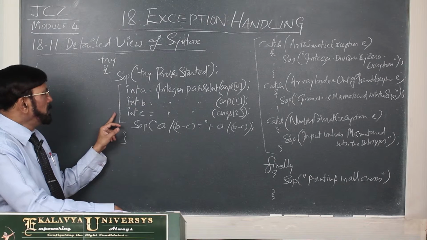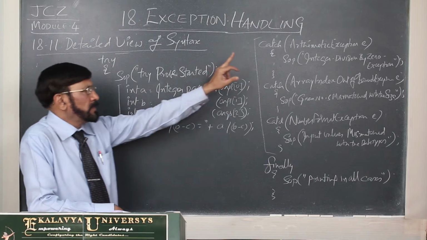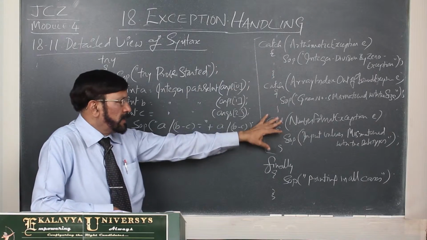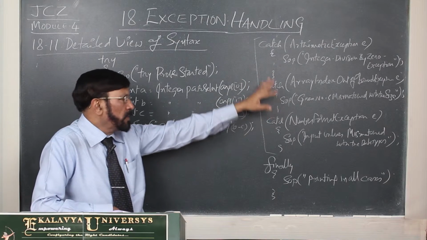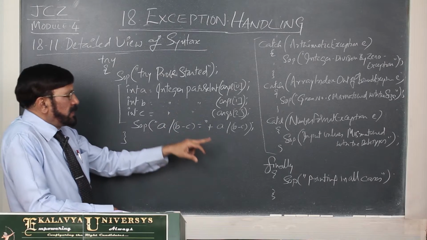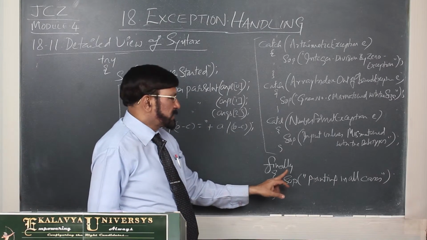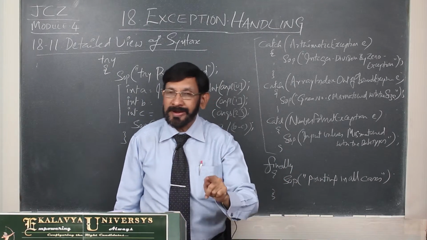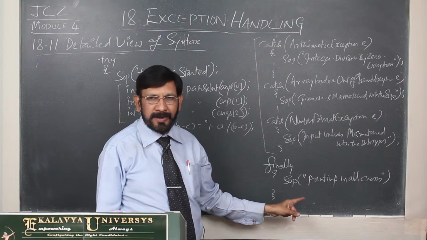Immediately after the try block, you must write the set of one or more catch blocks. Then immediately after the catch blocks, you must write the finally block if you want to write. It is not compulsory, already I told you.